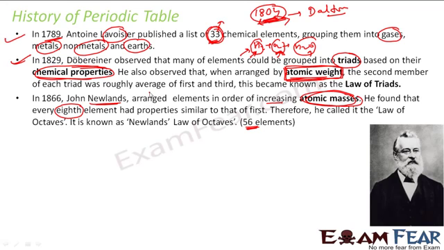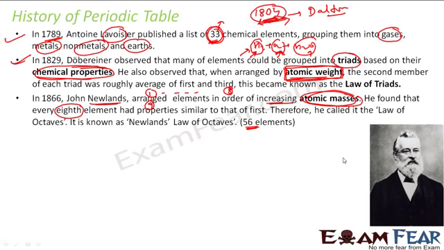So the property of the first, and then you go to 8, and then you go to 9. These were matching, right? First and 9th were matching. I will explain more on this, but just understand that this guy did a great thing. He used only atomic mass, arranged those elements in the order of increasing atomic mass, and found that every 8th element repeats the property. So that means he found that there was a periodicity in the property of the elements.